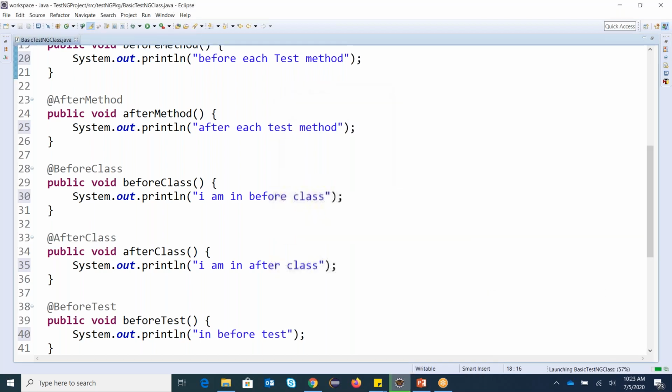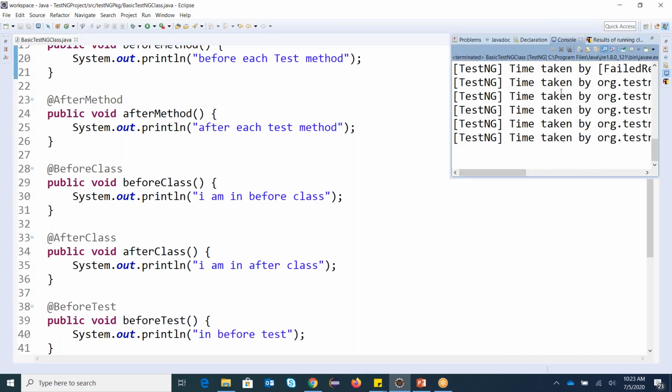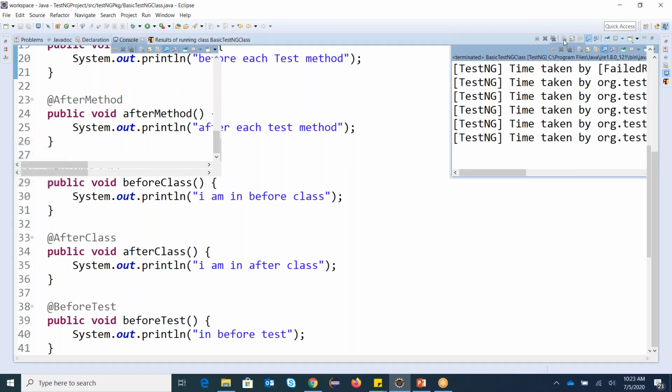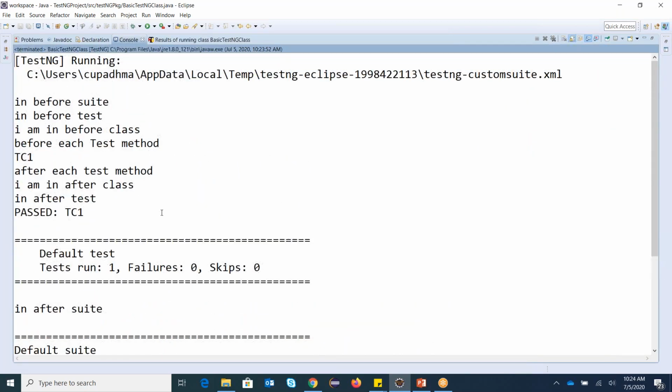It will ask to save. Okay, it started execution, and you can see my execution is complete. I wanted to show you the output. There is a question in interviews: can you tell me the execution hierarchy of TestNG annotations?